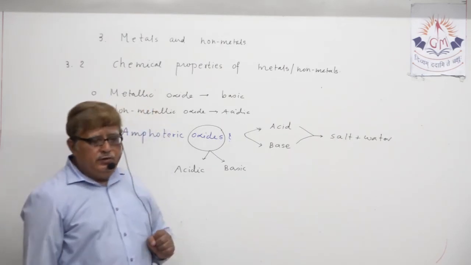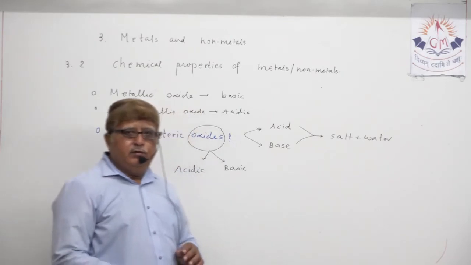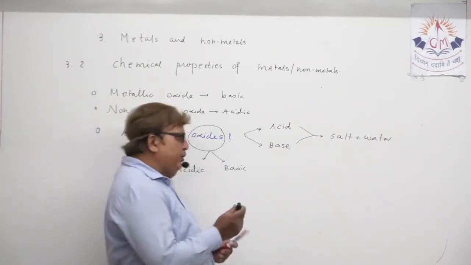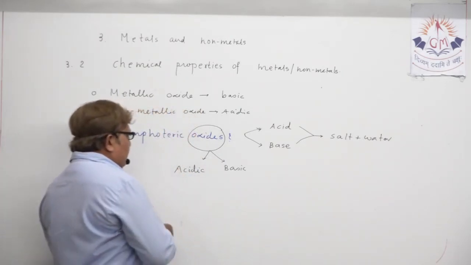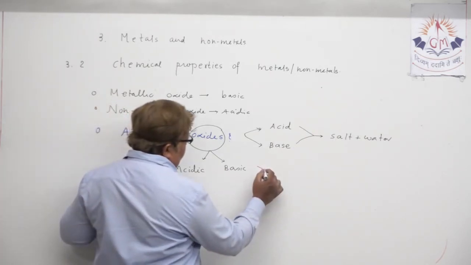Mind it, all metallic oxides are not amphoteric oxides. There are only some particular ones, let me mention those names. One is aluminium oxide.